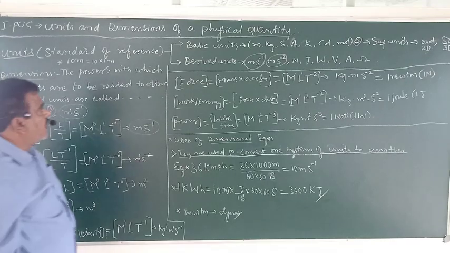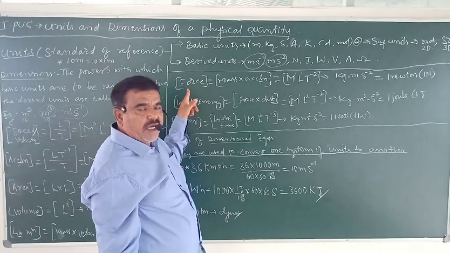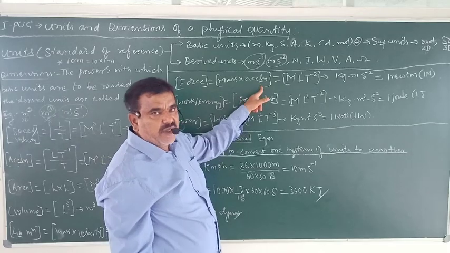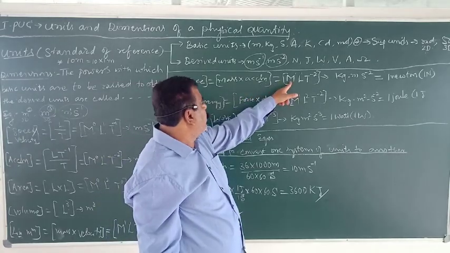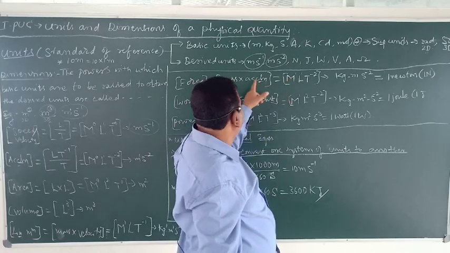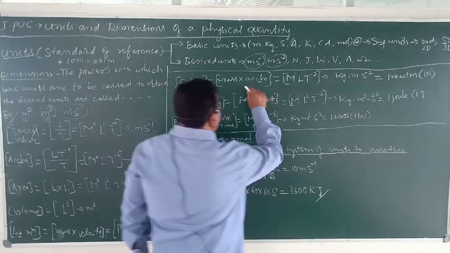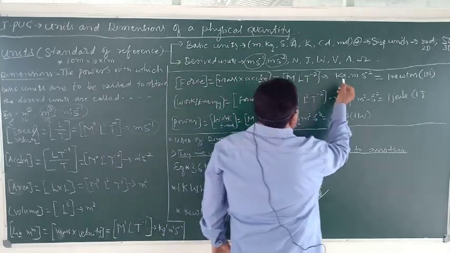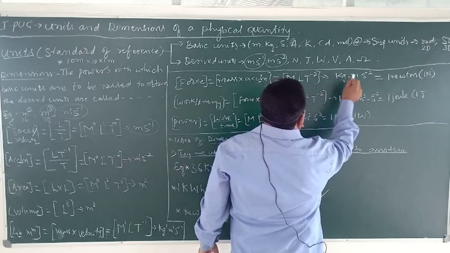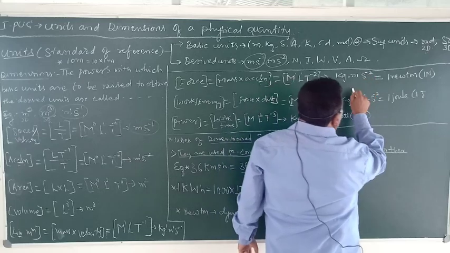Okay. Next we shall move to force. Force, according to Newton's second law, F is equal to ma, mass into acceleration. Mass is signified by m, and for acceleration the dimensional formula is Lt^-2. Therefore, the unit of force is kg meter per second square, or kg m s^-2.